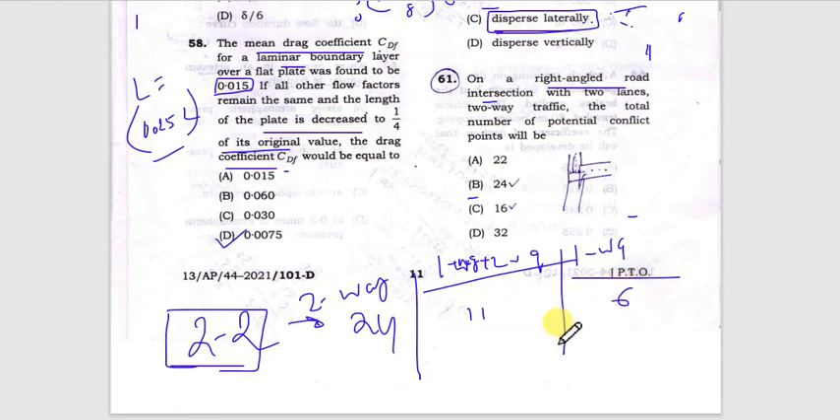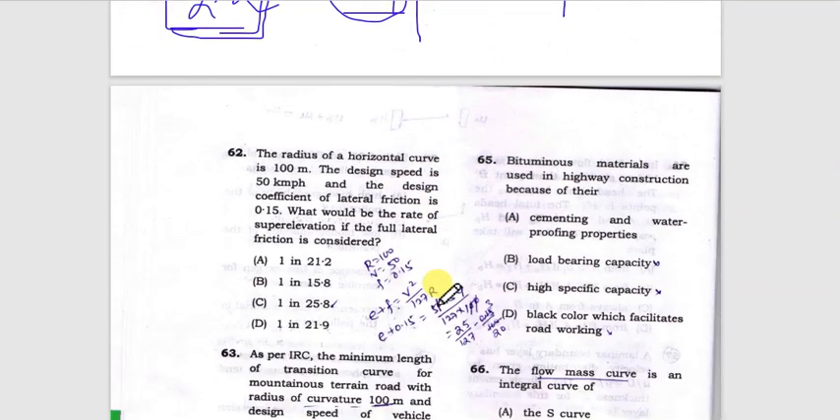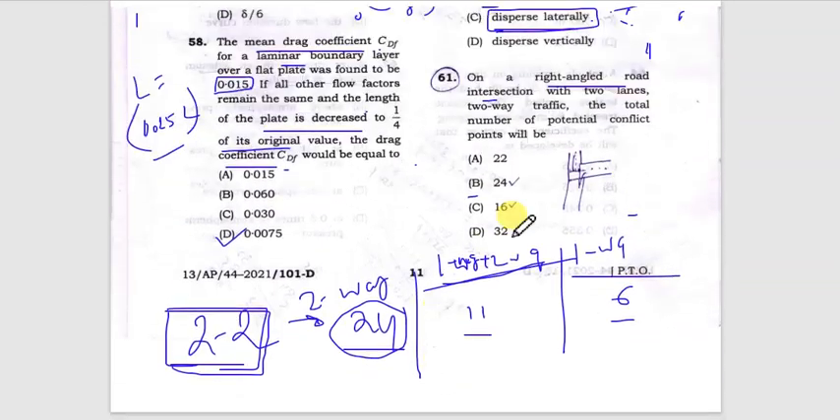So this is the common relation that has been asked. For 2 by 2 lanes in both of the roads, if both roads are two way, then 24 conflict points will be there. If one of the roads is one way and the other road is two way, then the conflict point will be 11. And if both of the roads have 2 lanes but only one way, then the conflict point would be 6. So the answer would be option B, 24.